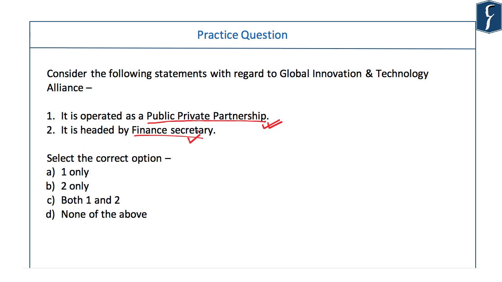Although government can very well do it, government can bulldoze the organization even under PPP and make it headed by a babu. But logically that should not happen, right? So you go with this common sense and consider this to be an incorrect statement. And indeed it is an incorrect statement. Answer is option A. It is actually headed by one of the officers of CII.